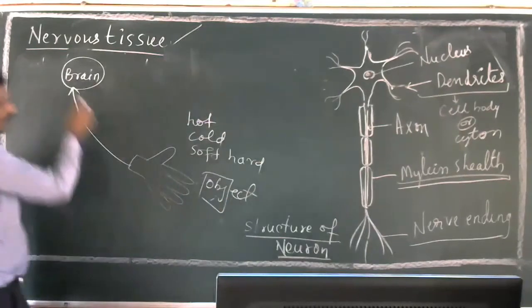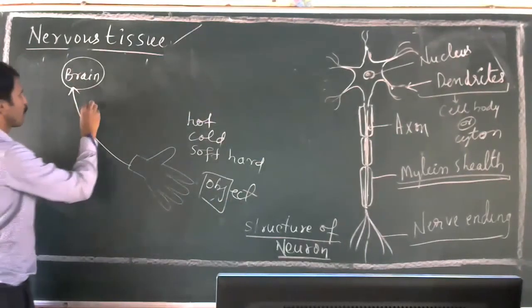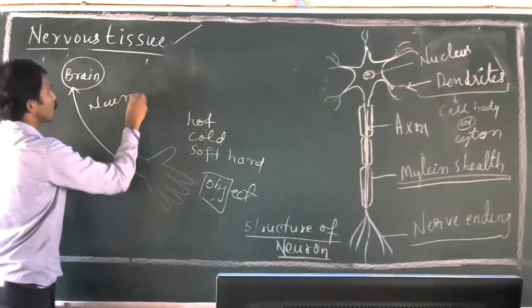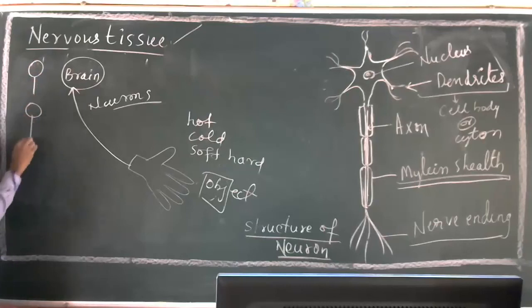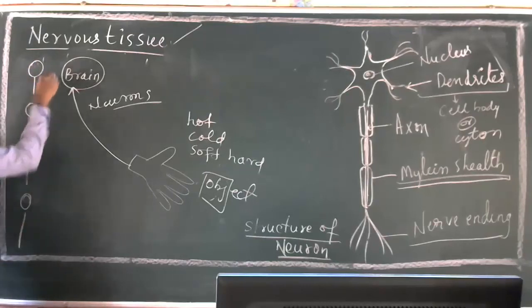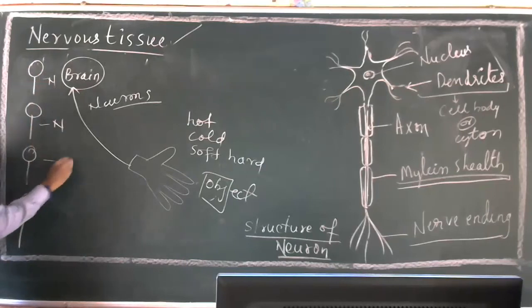That message is carried to the brain by the help of neurons, not only one neuron. Neurons will be arranged like this, see. This is one neuron, this is one neuron, this is one neuron. Neurons are connected like this.